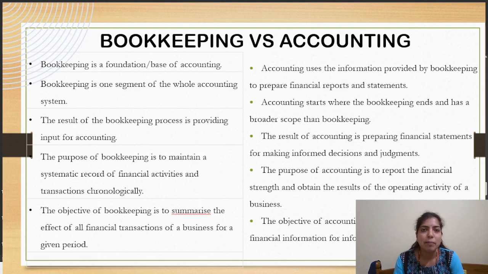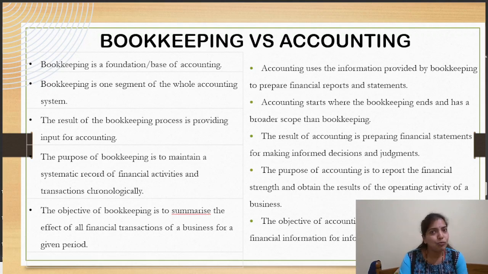Whereas the main purpose of accounting is to provide a financial report to all the end users. The objective of bookkeeping is giving a summarized effect of the entire transaction, whereas the objective of accounting is communicating that summarized information to the end users. I hope it's clear.